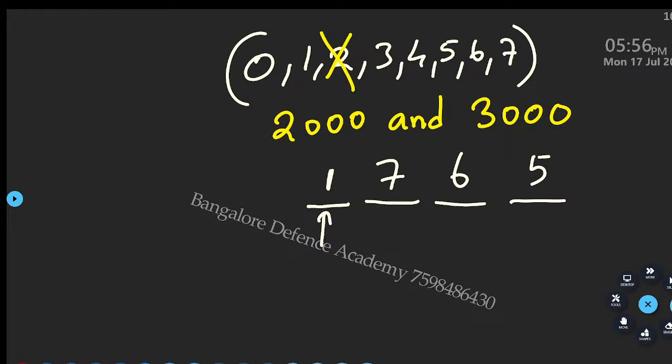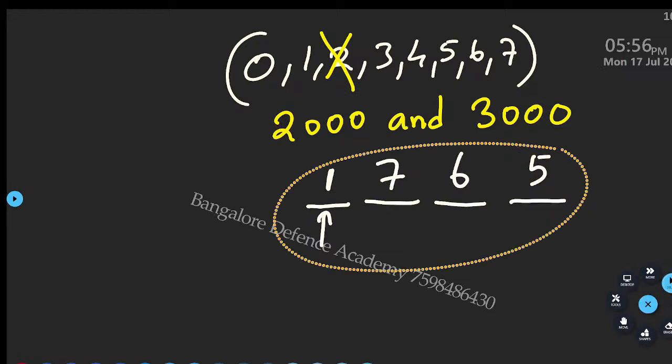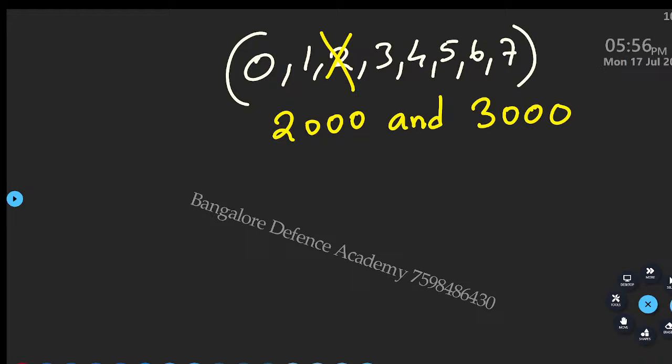Okay, like that. Look at this now. Once again I'll explain. Try to concentrate. Those who are late, look here. The question demands that you make a number which is between 2000 and 3000. Okay, so a 4-digit number. This doubt is clear. The number should start with what number here? 2. Can I start with 3? Can I start with 4? So what is the only possibility? 2. So in this list, how many 2s do I have? Only 1. So only one possibility for the number coming here.